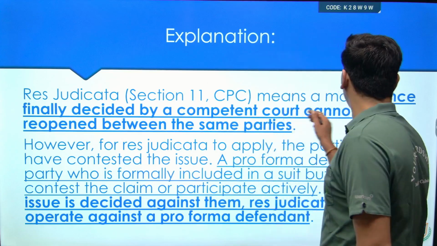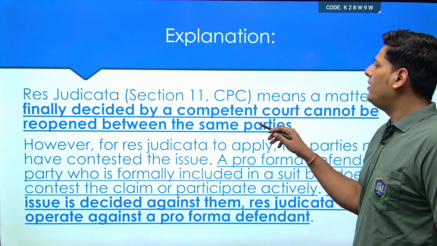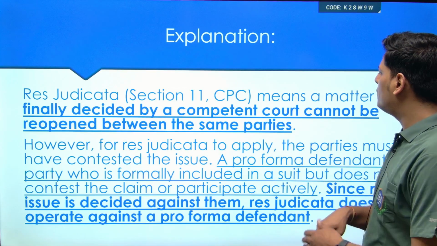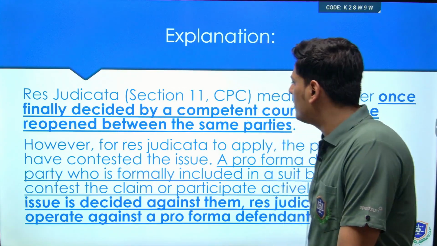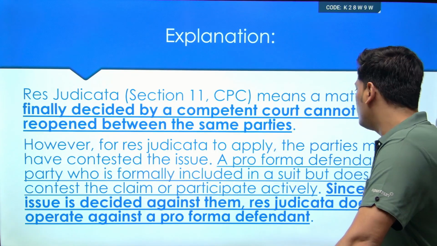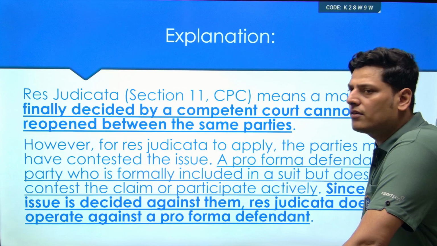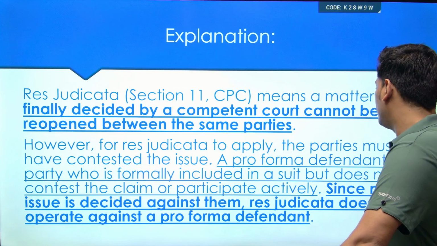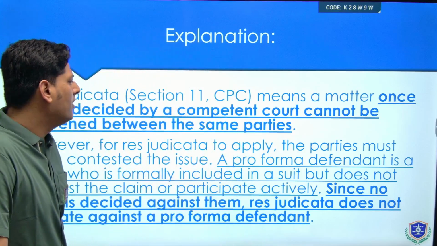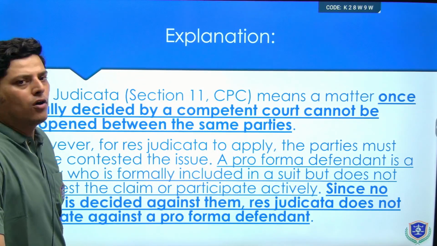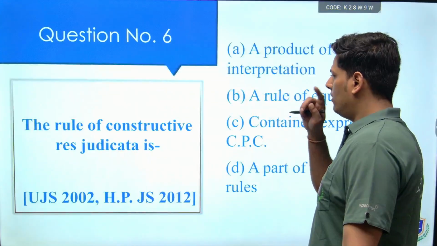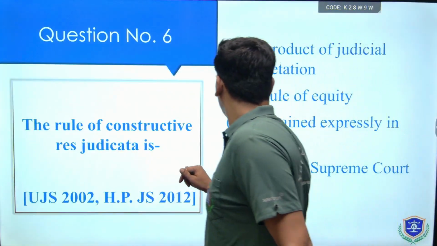Once a matter has been finally decided by a competent court, it cannot be reopened between the same parties. However, for res judicata to apply, the parties must have contested the issue. A pro forma defendant is a party who is formally included in a suit but doesn't contest the claim or participate actively. Since no issue is decided against them, res judicata will definitely not operate against a pro forma defendant. So that's the explanation.